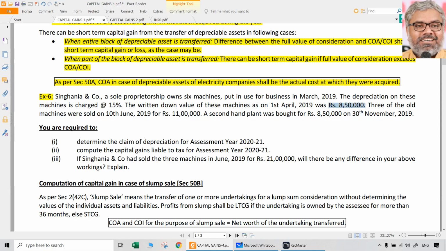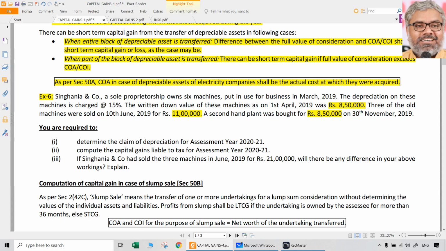This is the opening WDV. 3 of the old machines were sold on 10th June 2019 for 11 lakhs. We don't care about the date of sale at all, it doesn't matter, as long as it is during the previous year. And a second hand plant was bought for 8,50,000 on 30th November 2019.